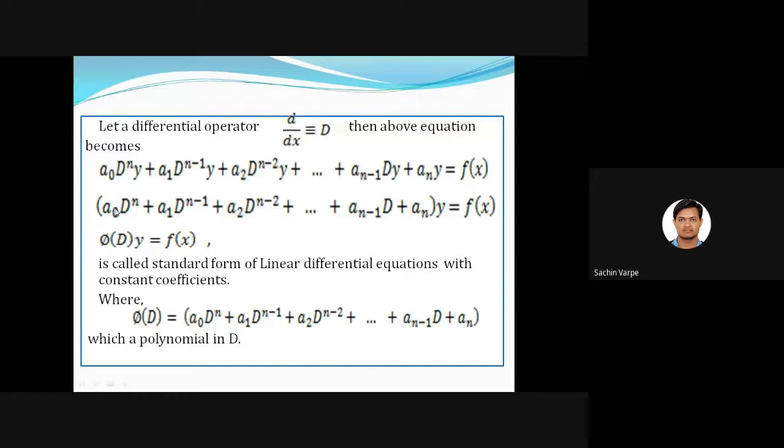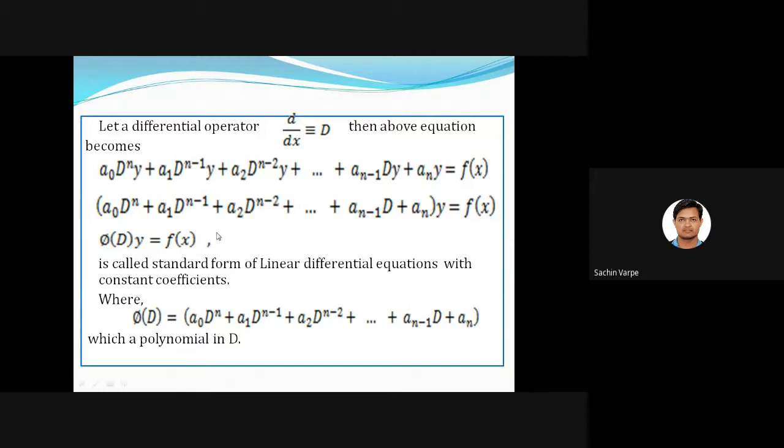If I look at this bracketed term, that is just a polynomial in variable capital D. You can see the polynomial because the powers are n, n minus 1, n minus 2 and so on, so these powers are decreasing. If I call D a variable, then this is a polynomial in capital D. Am I right? If I denote this polynomial as a function of D, phi of D, the equation becomes phi of D into y is equal to f of x. So this is the second standard form of linear differential equation with constant coefficients.